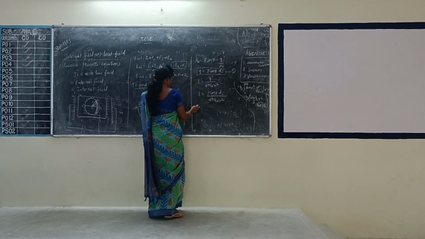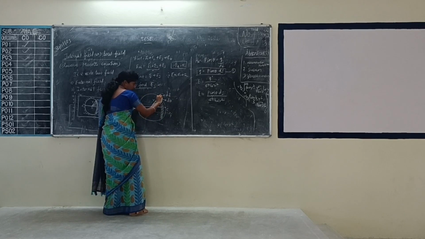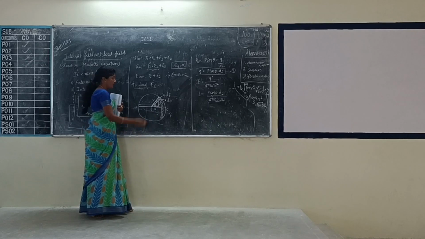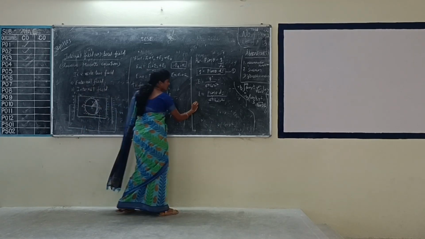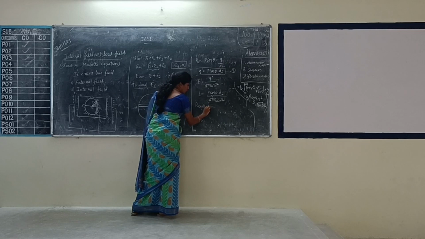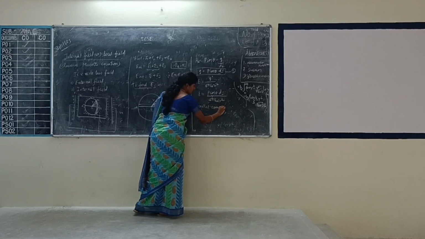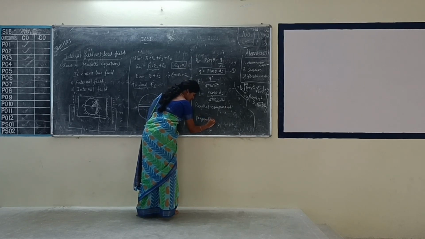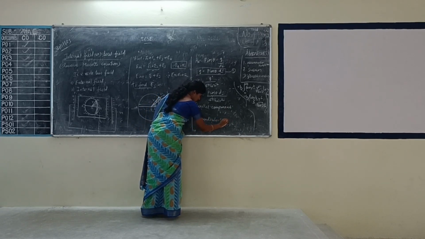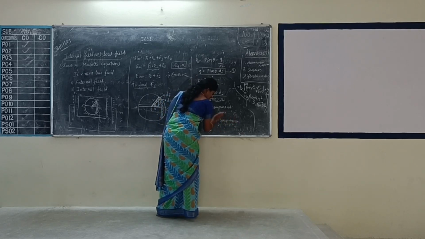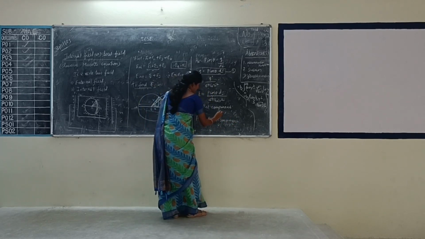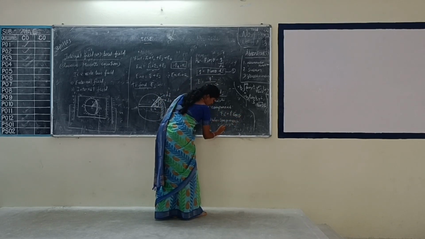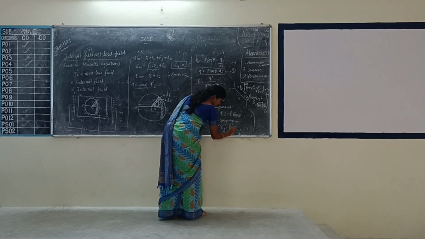So listen, now we are considering this part only. In the surface, we are going to find out the value and integrate. How do we split this? Both E is resolving into parallel component and then perpendicular component. So listen, for parallel component we are taking Ex equal to E cos theta.